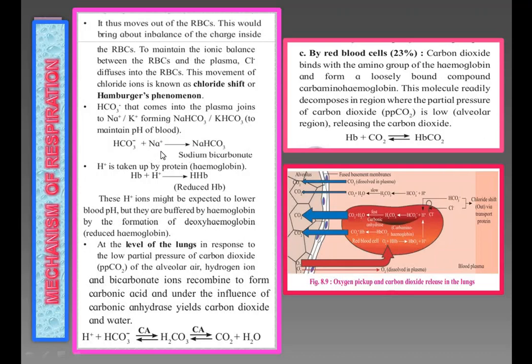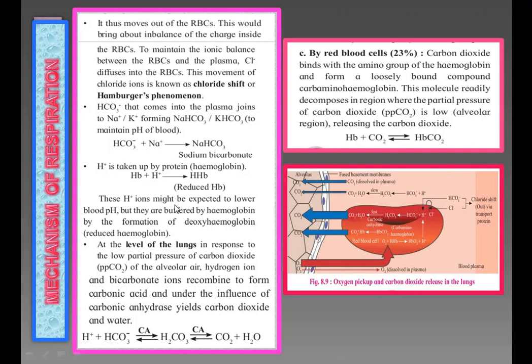Carbonate plus potassium gives potassium bicarbonate. This hydrogen ion is taken up by the protein hemoglobin, Hb plus H plus, and it gives HHb, that is reduced hemoglobin. Here HHb is formed. This is the reduced hemoglobin.